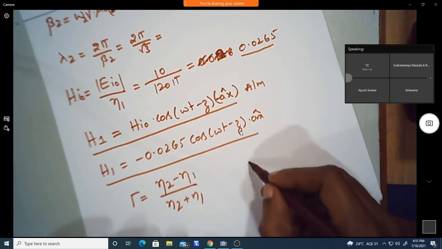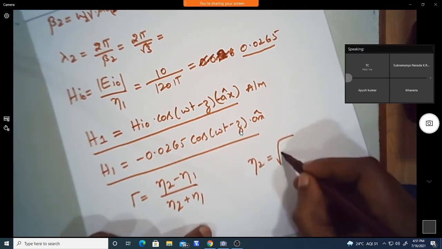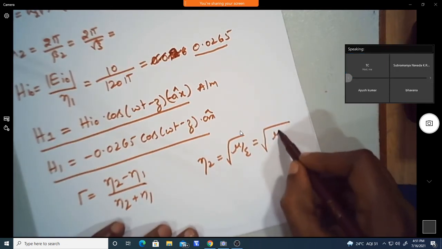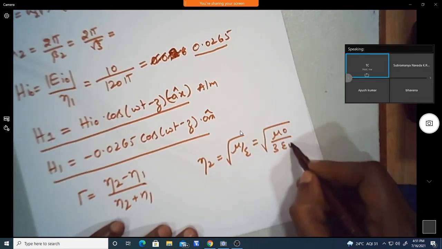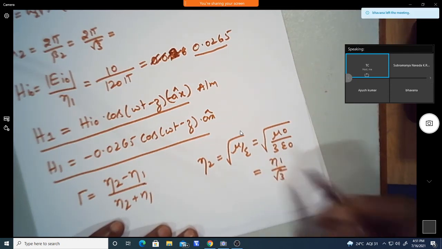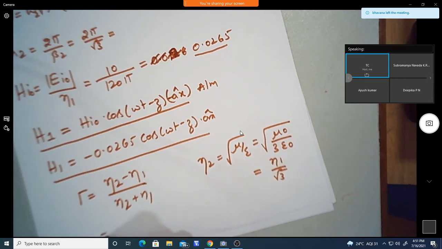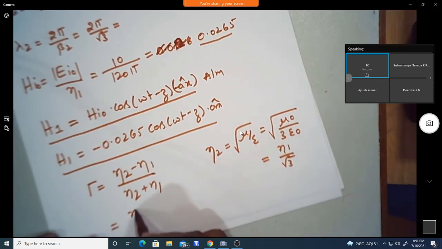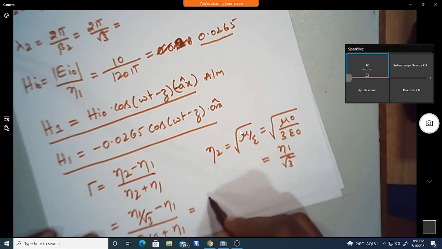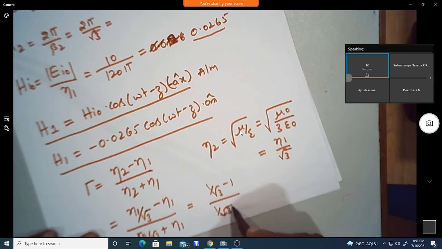Eta 2 is root of mu by epsilon, which is mu naught by 3 times epsilon naught, equal to eta 1 by root 3. Substituting, we get eta 1 by root 3 minus eta 1 divided by eta 1 by root 3 plus eta 1.